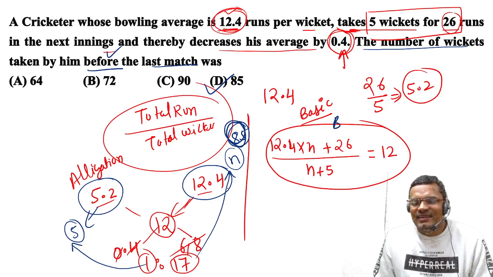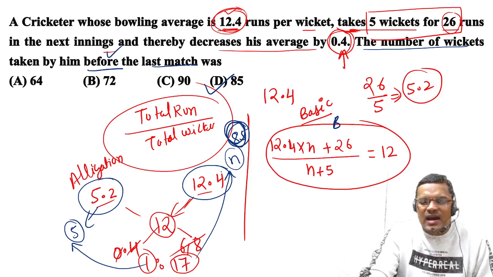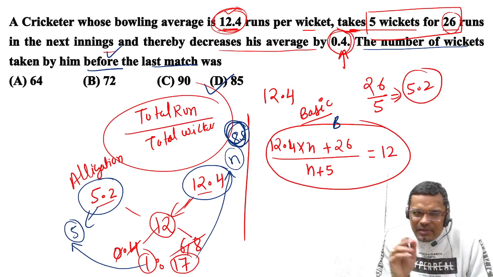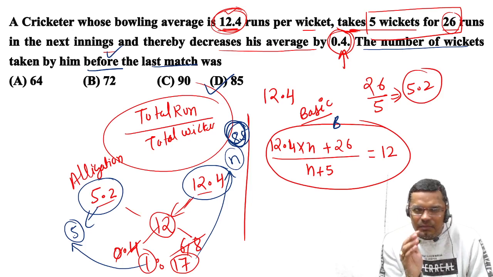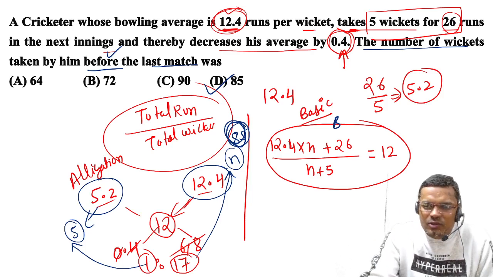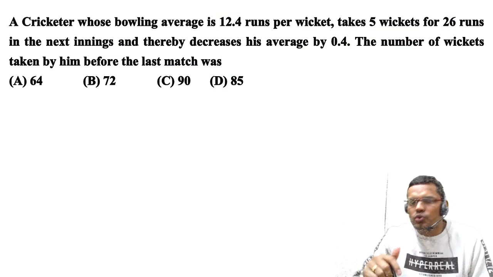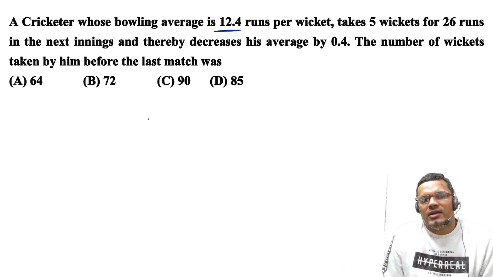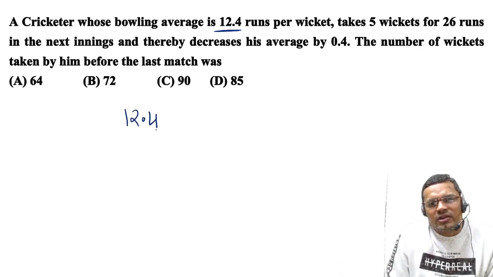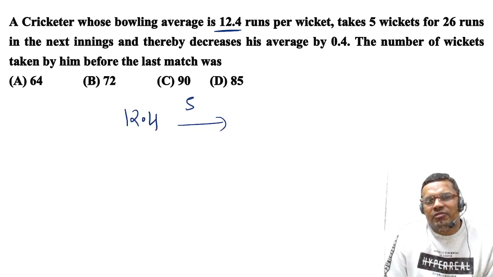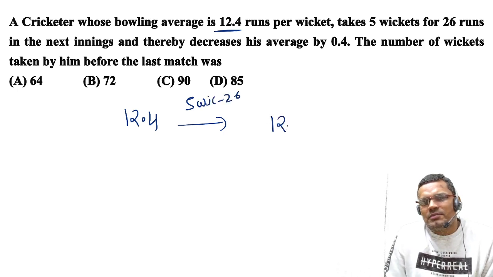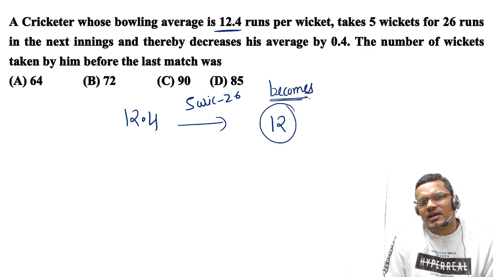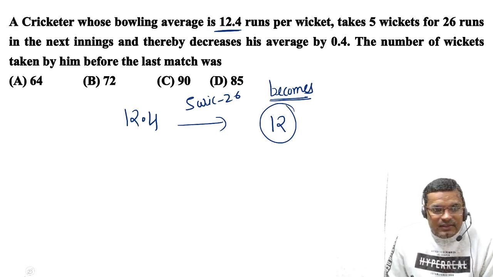Now I will tell you one another method, because both these methods have some calculations, right? So how can we do it with less calculation? A cricketer whose bowling average is 12.4. So first the bowling average was 12.4. Now after taking 5 wickets by giving 26 runs, the average becomes 12. Now this is the final average. The average becomes 12.